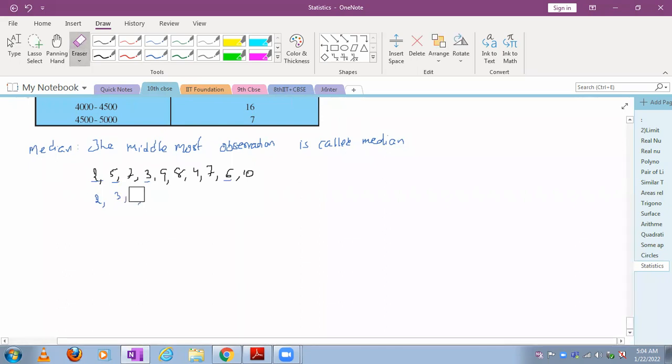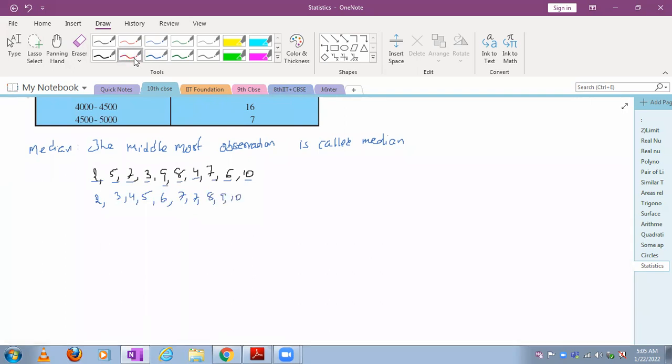So 4 we have to write, then 5, then 6, then 7, 7, 7, 7, then 8, 9, 10, then 8, 9, 10.